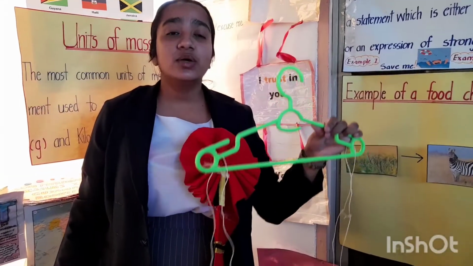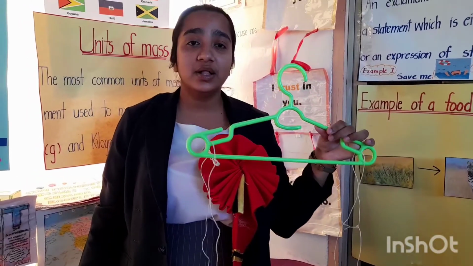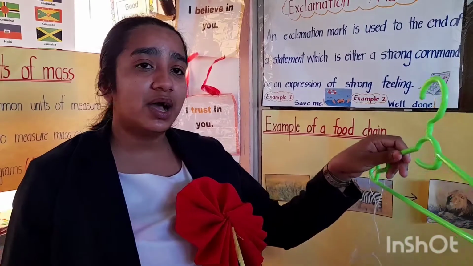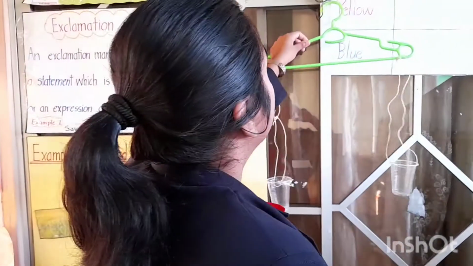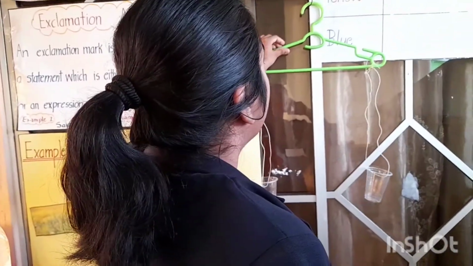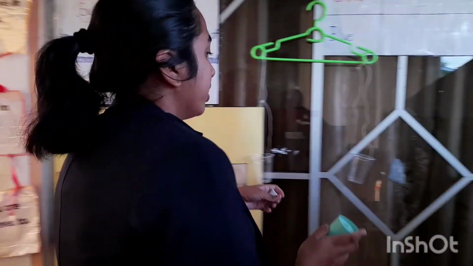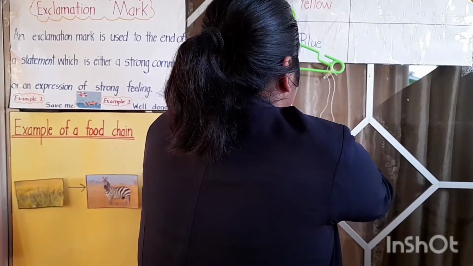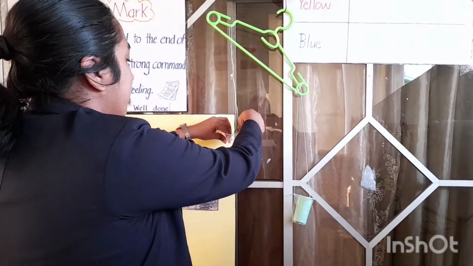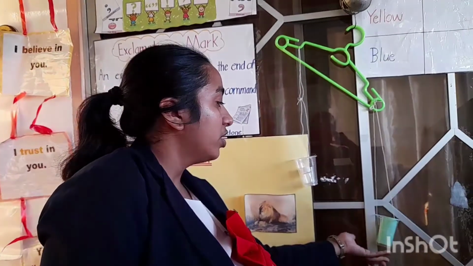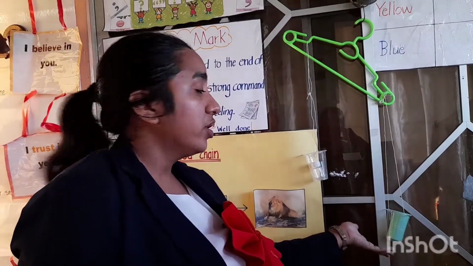Okay class, now that we have constructed our improvised scale, teacher is going to show you how we use this scale. Teacher is going to put the hanger on the hook, and she's going to ensure that both of the cups are level. Object one is a roll of paper and an empty plastic bottle, and we are going to put each object inside of a cup, one in one cup and the other object in the other cup. Let's observe what is happening. So right away we see that the roll of tissue paper is heavier than the bottle.